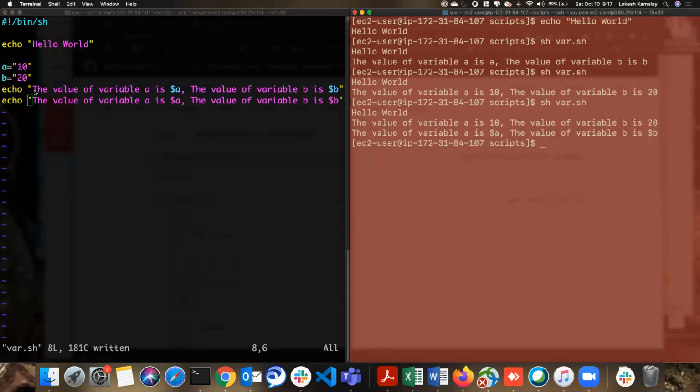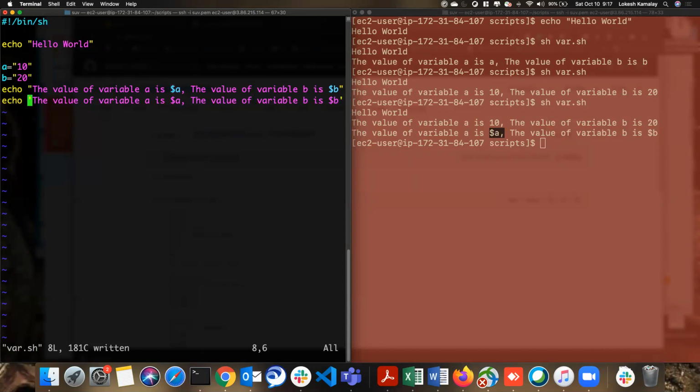When you have double quotes, it printed the value. But when you have single quotes, it did not do anything. It just printed $a as a word. That is the significant difference between double quotes and single quotes. Double quotes allow the use of system commands and variables, but single quotes will consider it as complete text. Okay, that's what it is.